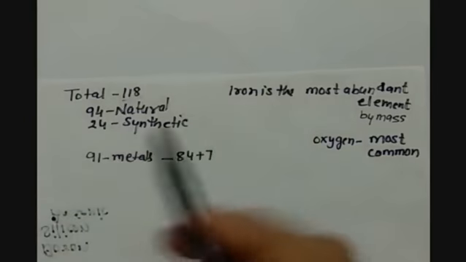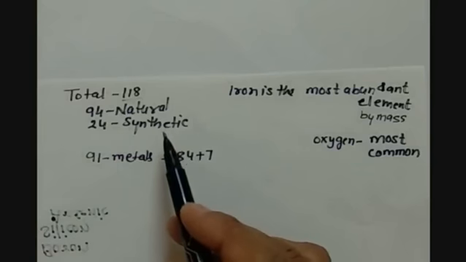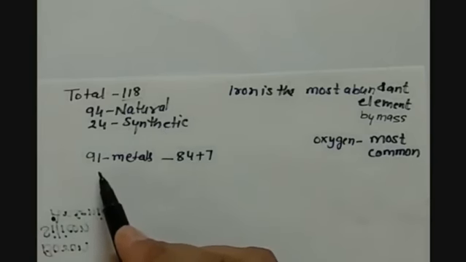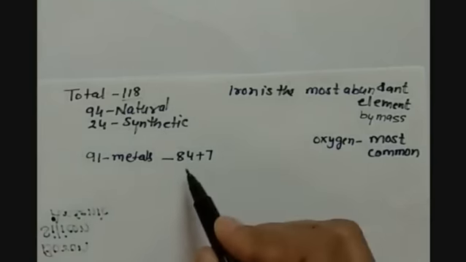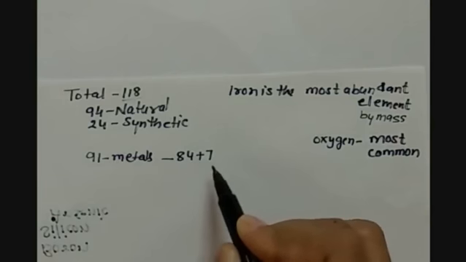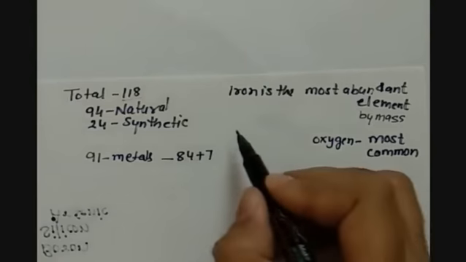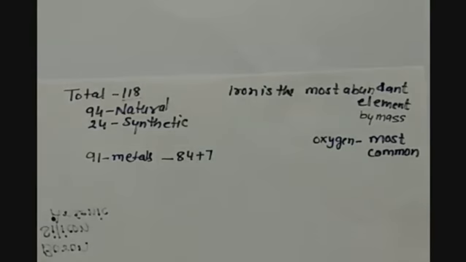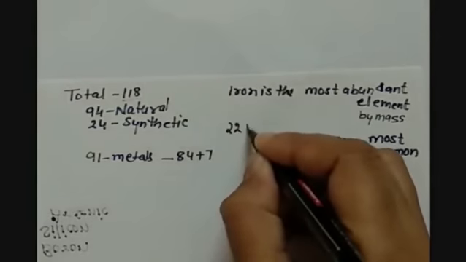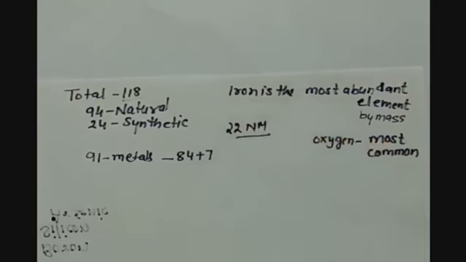Among all these 118 elements, there are 91 metals, in which 84 are pure metals and 7 are metalloids. 22 non-metals are present in the periodic table.